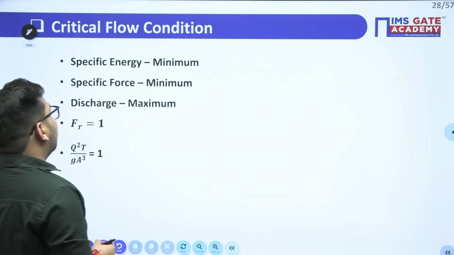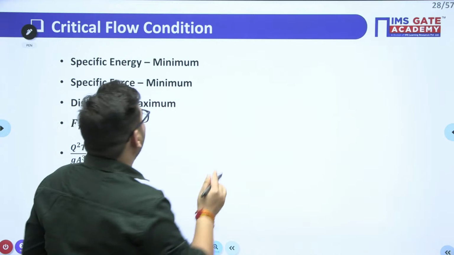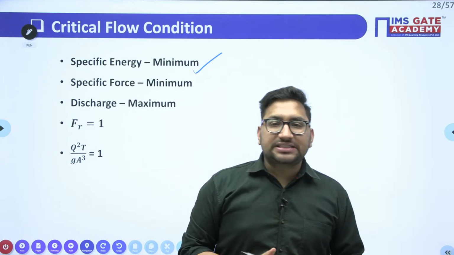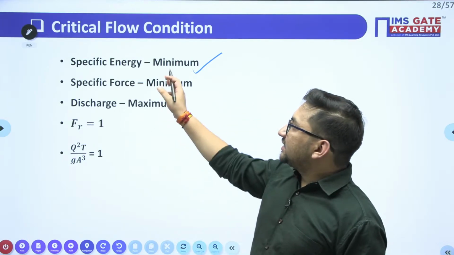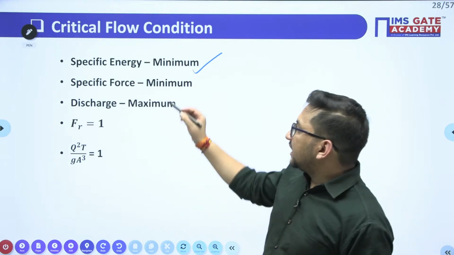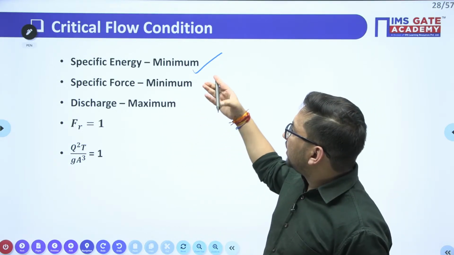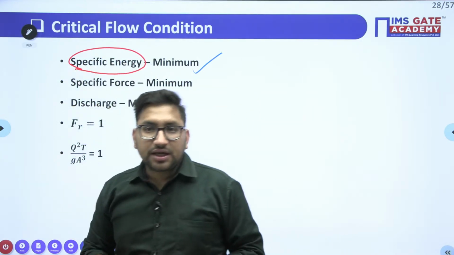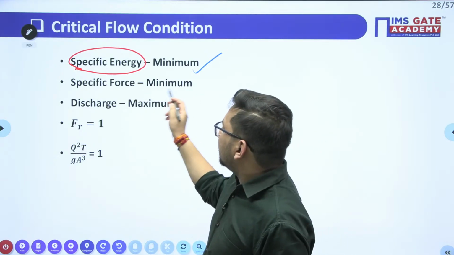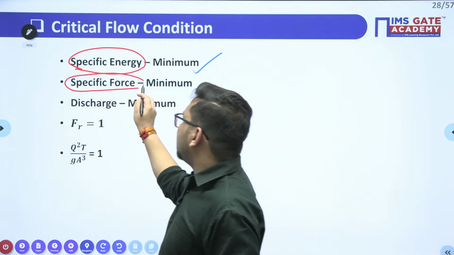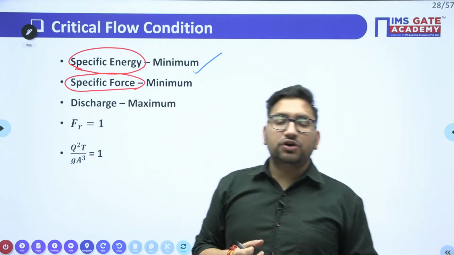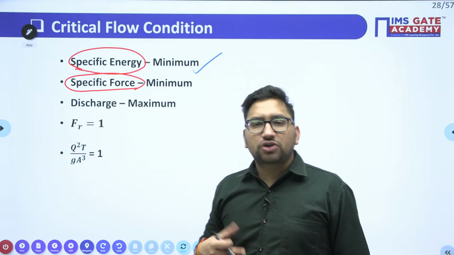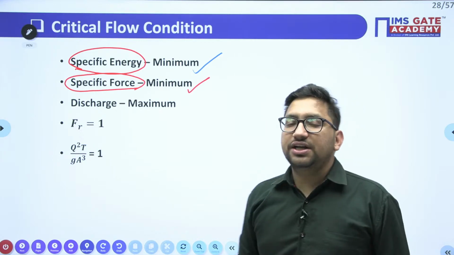Now, what we have seen is that the critical flow will be when the specific energy is minimum. We have seen the curve. When there is minimum specific energy, we can say that is the critical condition. Second thing is specific force. Although this specific energy we have seen in terms of the energy equation, if you use the momentum equation at critical condition, your specific force is also going to be minimum. We have seen the specific force value when we discussed the momentum equation, right? So that specific force value is also going to remain minimum at this critical condition.